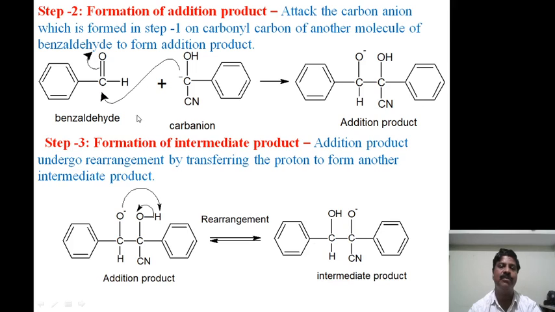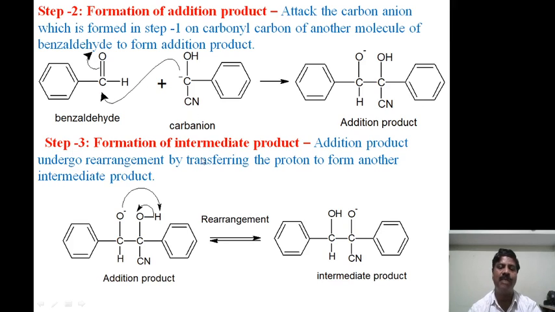In the second step, formation of the addition product. The carbanion which is formed in step 1 attacks the carbonyl carbon of another molecule of benzaldehyde to form the addition product. This is similar to the previous mechanisms. This negatively charged carbon attacks the carbonyl carbon atom of the other molecule to form the addition product. This is the carbanion, and it reacts with benzaldehyde to form the addition product.